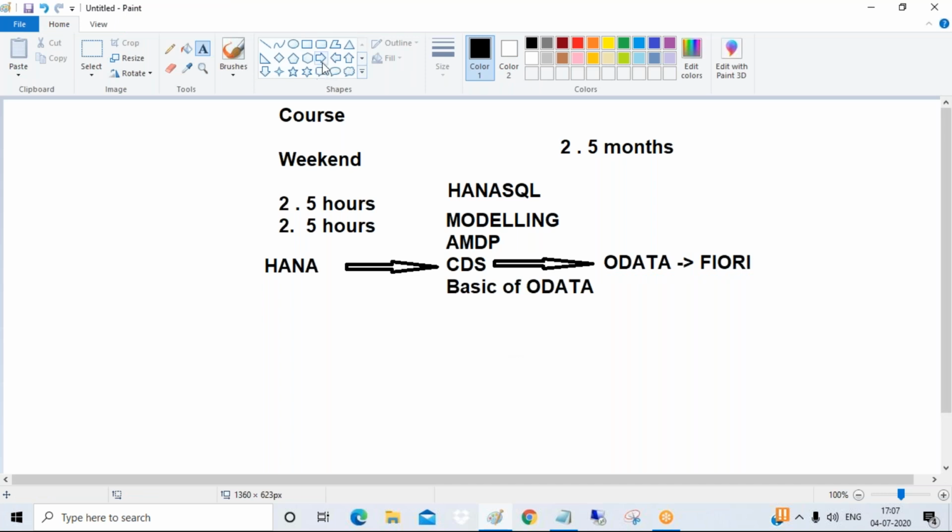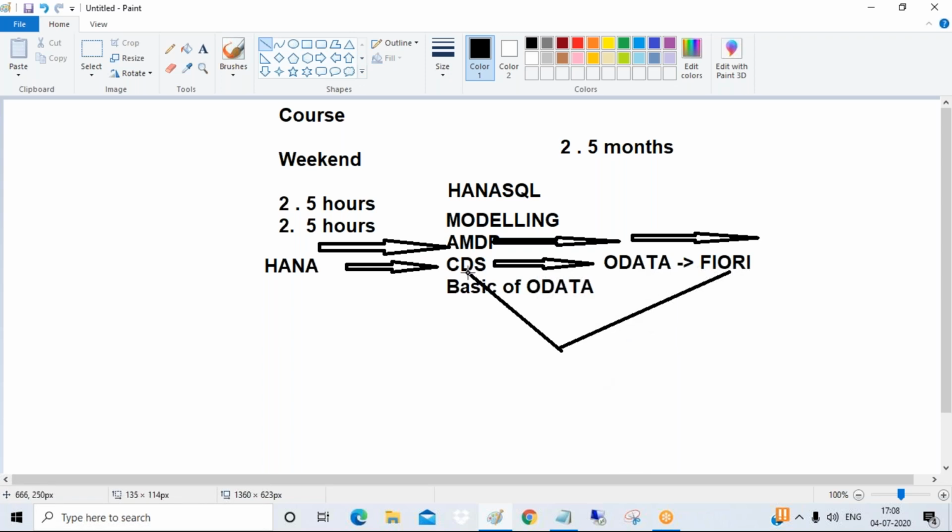This is a flow, guys. From the HANA system, the data will be given to CDS, and this CDS is consumed in OData, and this OData is consumed by the Fiori system. Why? Because the Fiori system cannot talk with CDS directly. So that's why we require a middleware, a service called OData, Open Data Protocol.